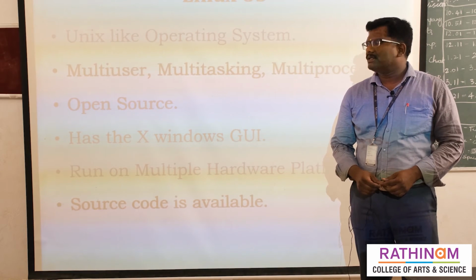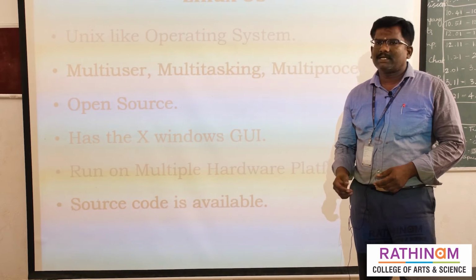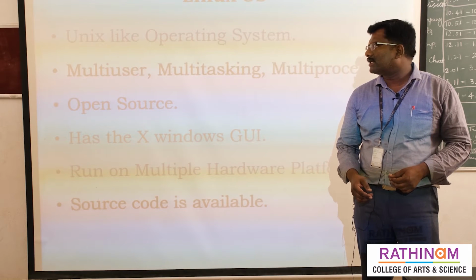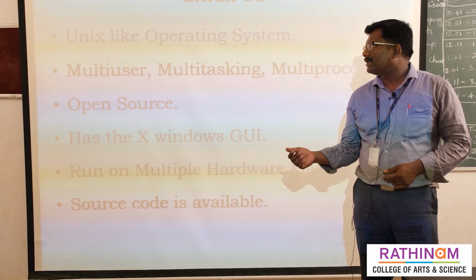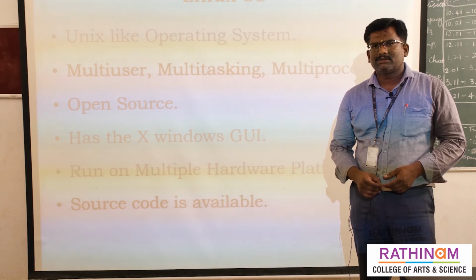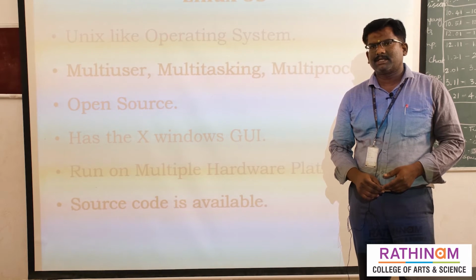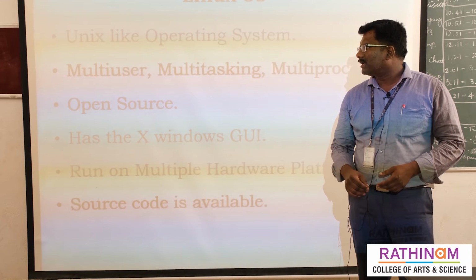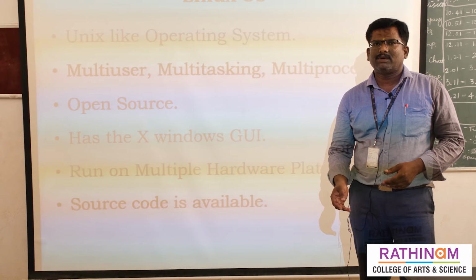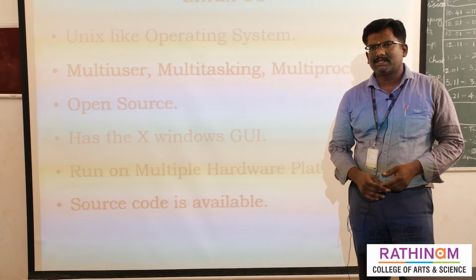It is similar to a Unix-like operating system; it has a Unix style architecture. Then its features: multi-user. For example, in client server technology, we use the Linux operating system on client and also server machines. Multi-user means more than one user can access the Linux operating system simultaneously. Next, multitasking: we can do more than one task simultaneously. Then it supports multiprocessors.